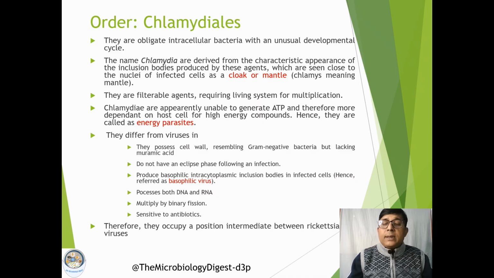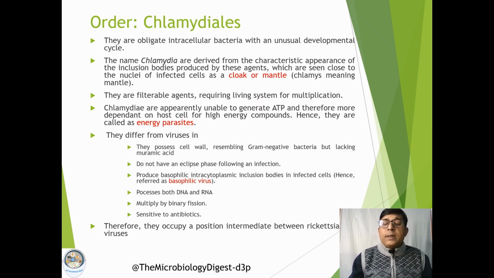We all know that in case of viruses, only one type of genetic material is present, either DNA or RNA. But chlamydia organisms contain both DNA and RNA. They multiply by binary fission, and they are sensitive to antibiotics. So these properties completely differentiate chlamydia organisms from the viruses.